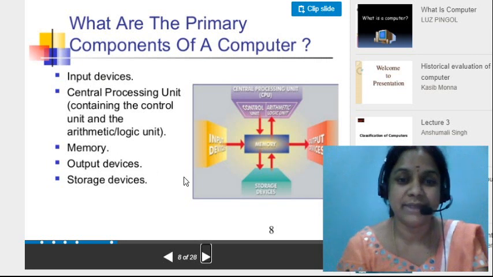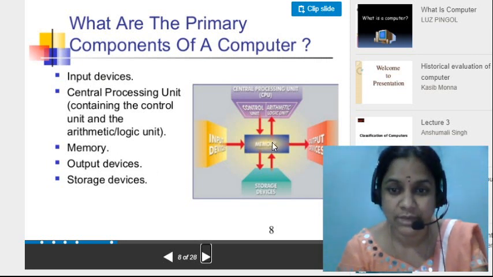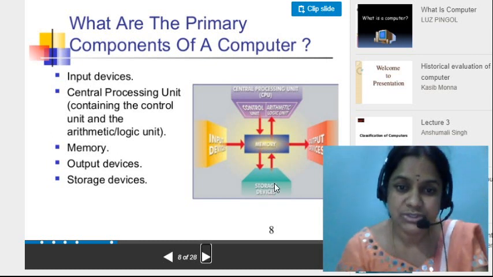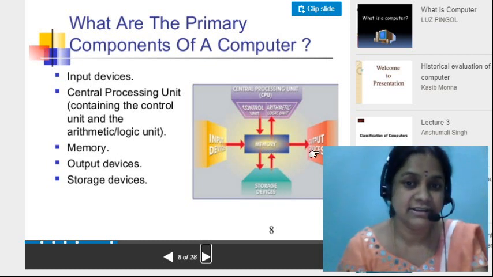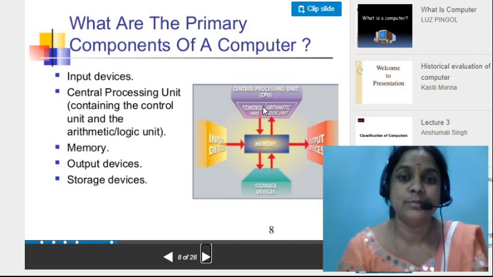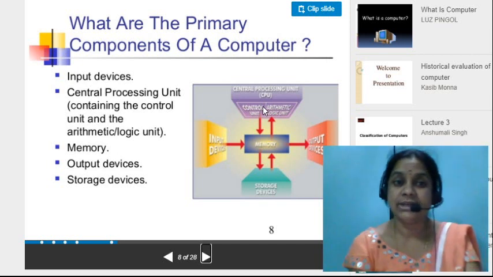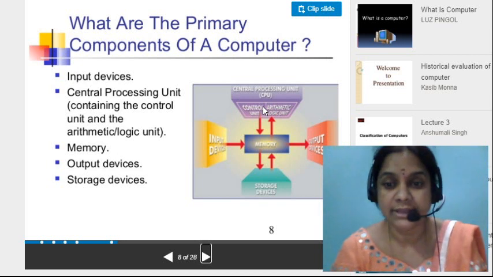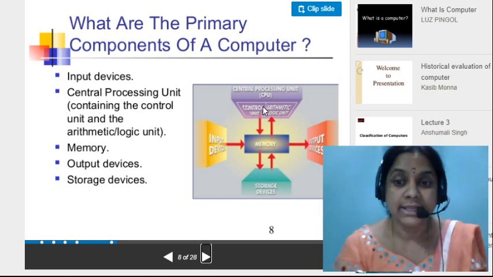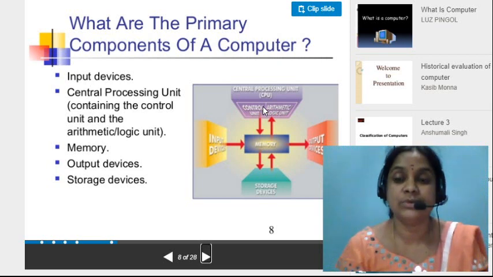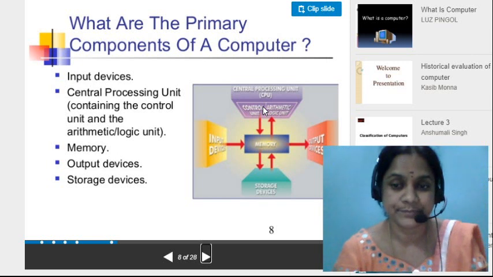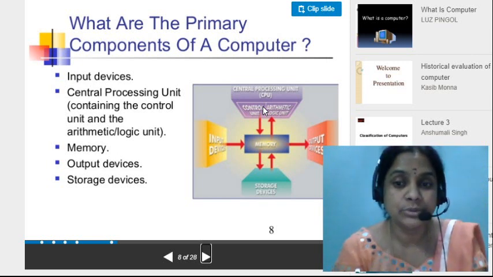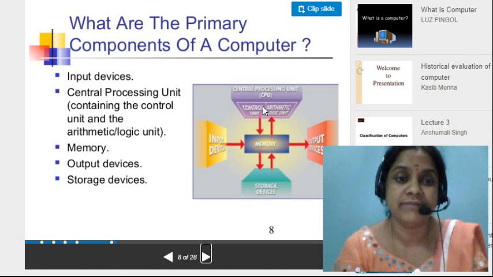I will tell you one by one here. Here the memory is there, let us see, blue color memory. Here storage devices, green color. The input process and output process depend on the central processing unit. I will tell you one by one what is meant by input devices. The input devices are the parts of the system which give the instruction to the system, which give the job to the system with the help of input devices.